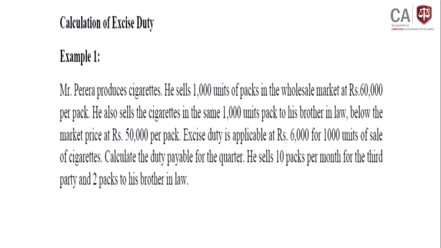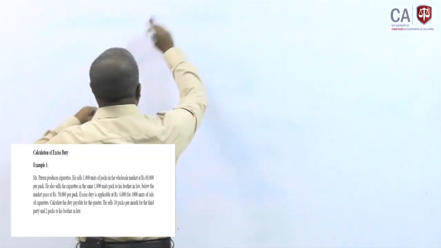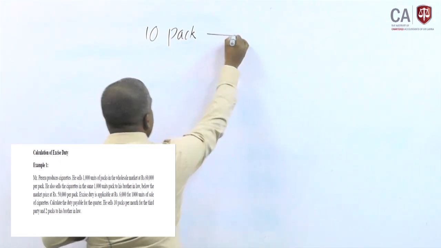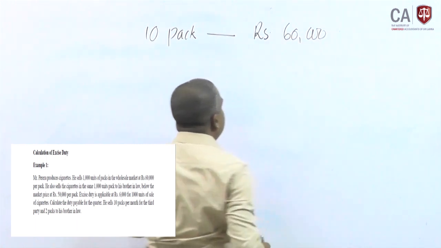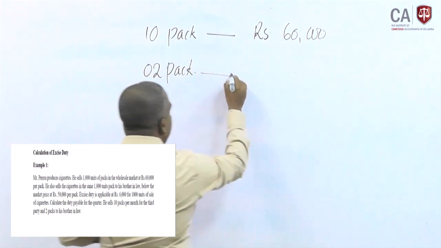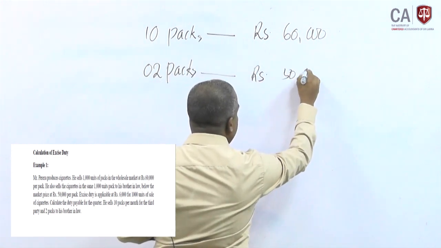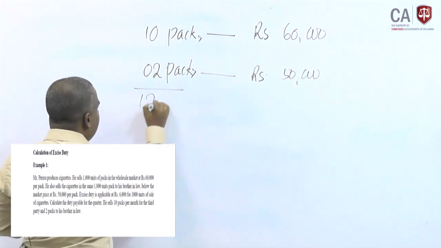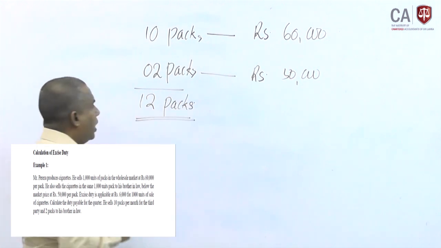Then, as given information, 10 packs are sold for 60,000 rupees, and 2 packs are sold for 50,000 rupees. Altogether within this one month, they manufactured and sold 12 packs.